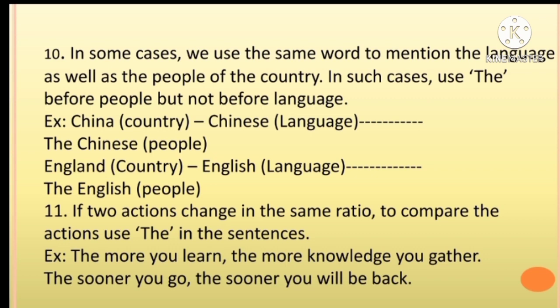In some cases, we use the same word to mention the language as well as the people of the country. In such cases, use "the" before the people but not before the language. Example: China is a country. Chinese is the language. The Chinese are the people. England is a country. English is a language. The English are the people.